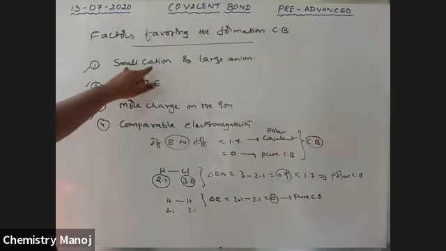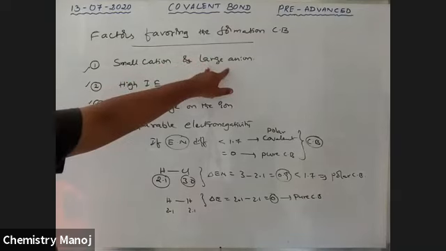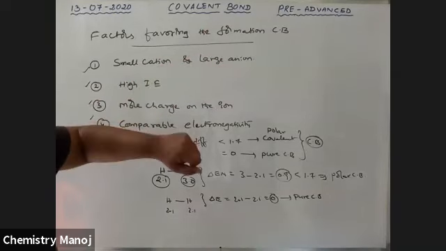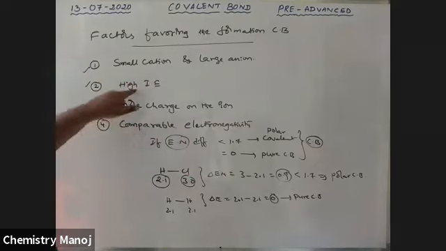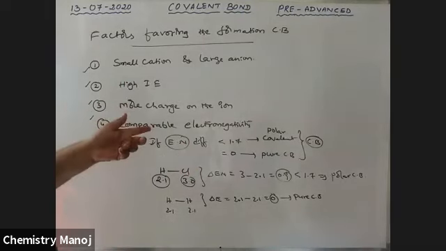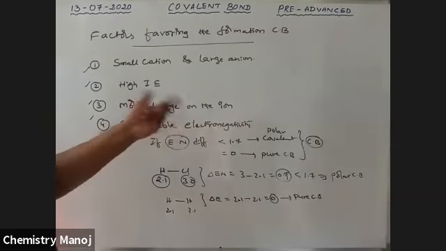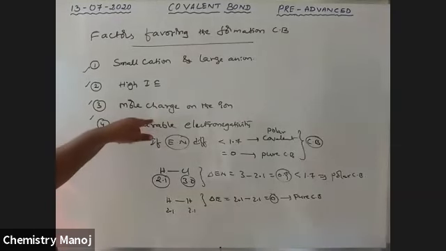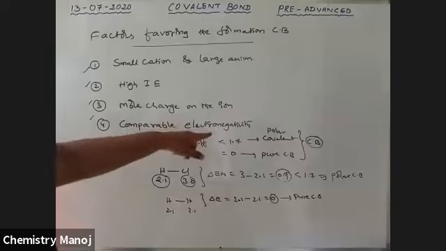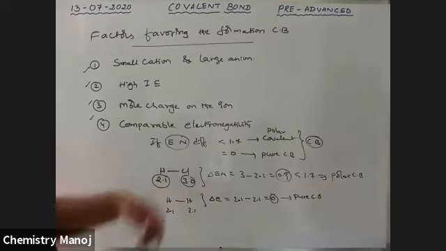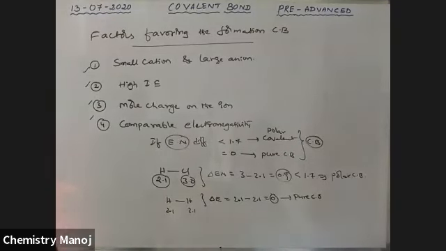Small cation and large anion. The reverse case is ionic, but this is covalent. High ionization energy, the reverse case is ionic, but this is covalent. More charge, the reverse is ionic, this is covalent. Okay, so it is a new point, comparable electronegativity. Already I explained this concept in electronegativity. So these are the favorable conditions for the formation of covalent bonds.